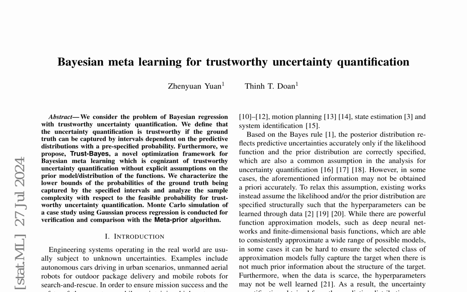The paper introduces a novel optimization framework for Bayesian meta-learning, known as trust-based, which prioritizes trustworthy uncertainty quantification. This framework is designed to minimize an objective function J_{m,k}, while ensuring that the ground truth of the function phi(x) can be captured by intervals I_{m,k}(x) and E_{m,k}(x) with a pre-specified probability of at least 1 - delta.